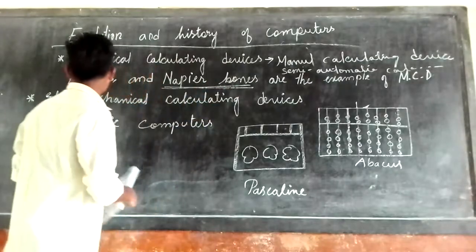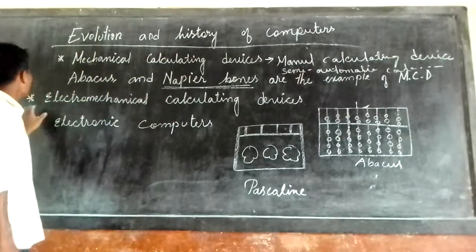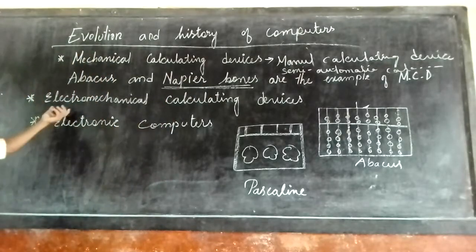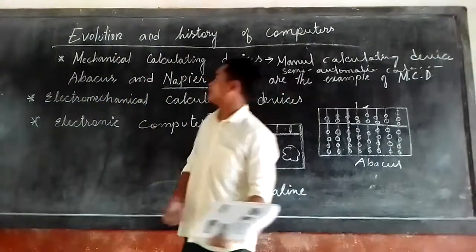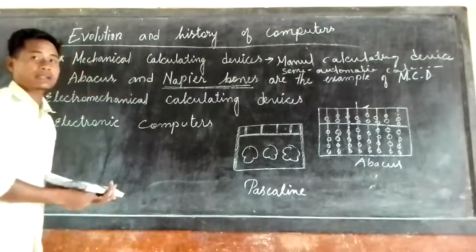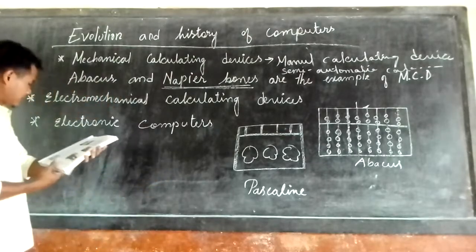Okay. Up to there it's clear. Now let's go to the second point: electromechanical calculating devices. Electro means it is run by electricity. Now, the electromechanical device here.